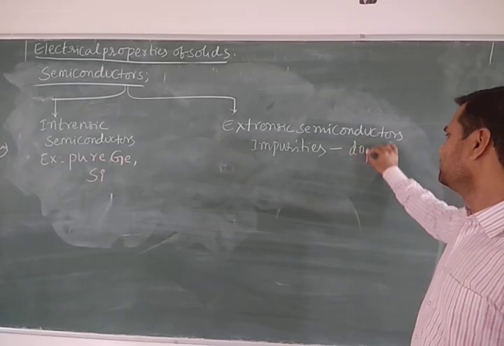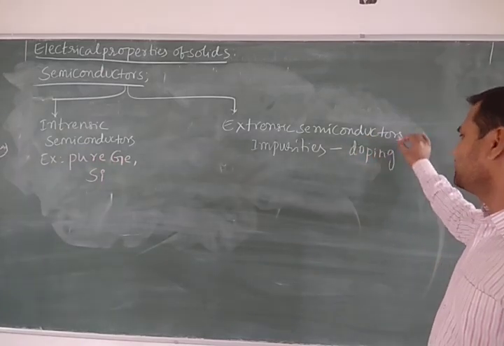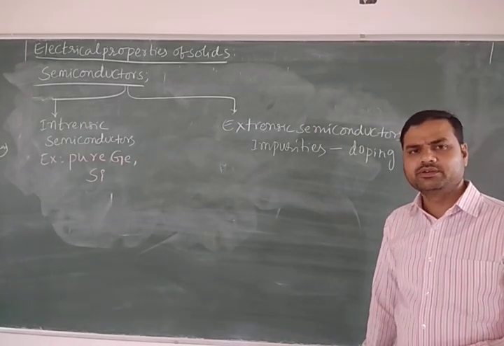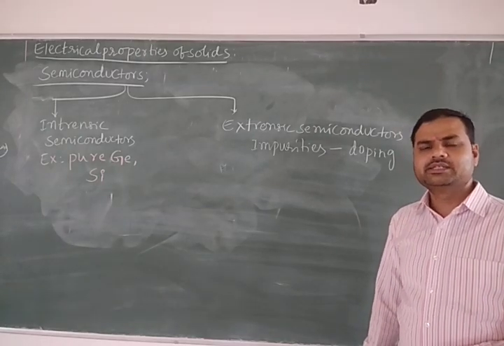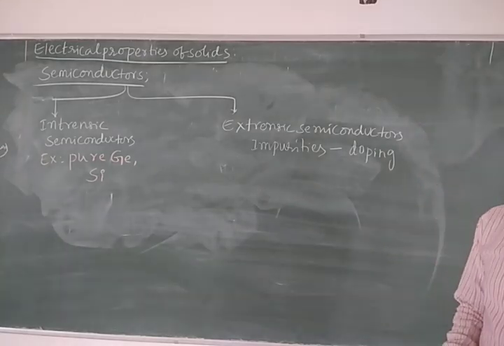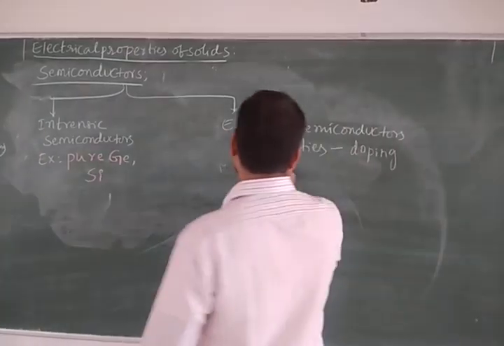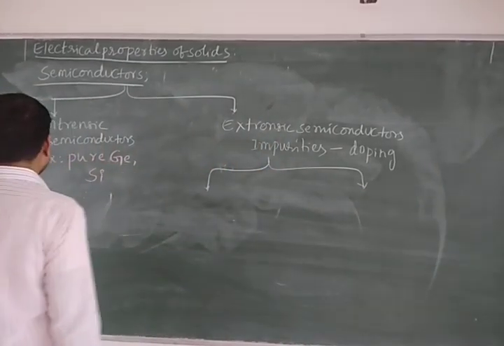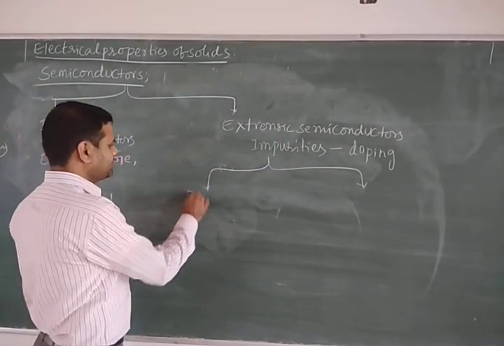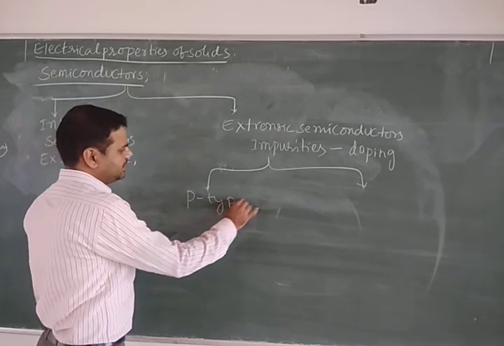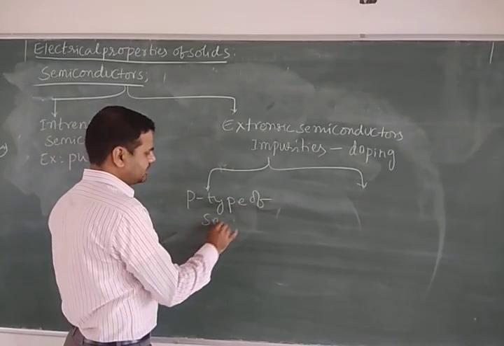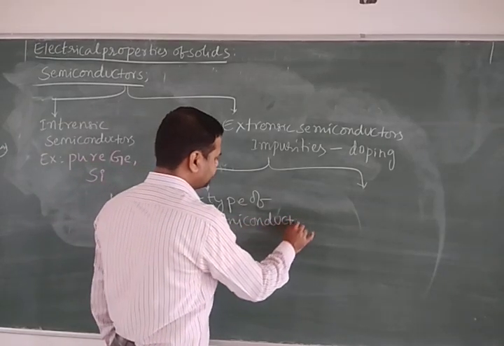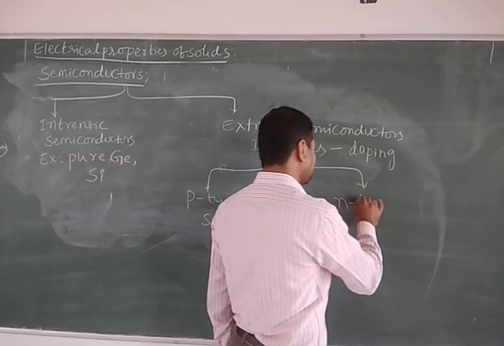And this addition of impurities is called as doping. The process of addition of impurities to increase the conductivity is called as what? Doping. Okay, and again they are of two types. Extrinsic semiconductor, this is very very important. Again we have two types, that is P type of semiconductors, and the next one we have N type of semiconductors.